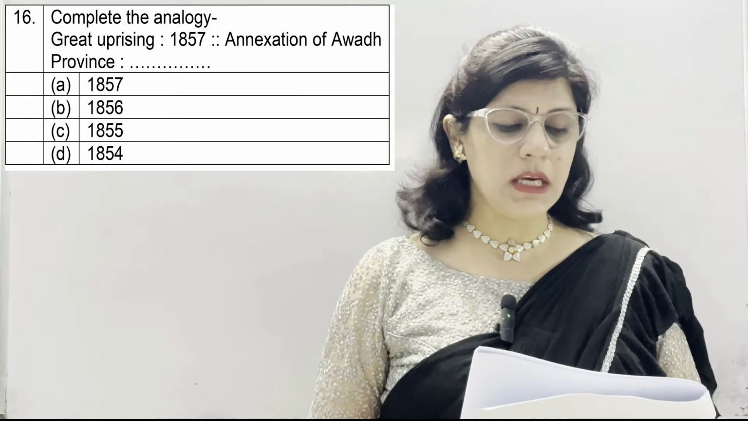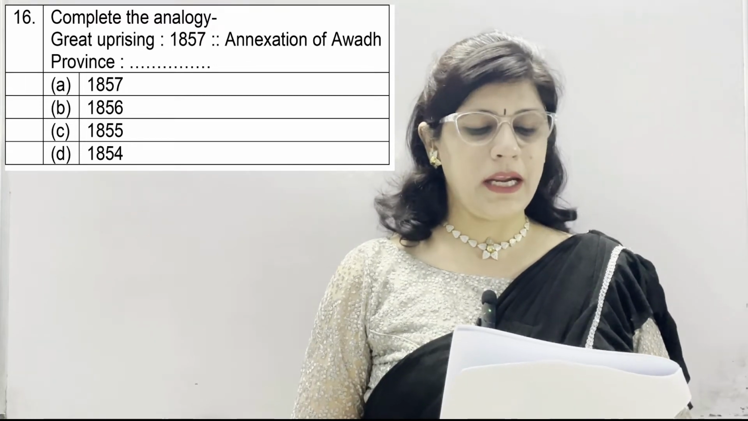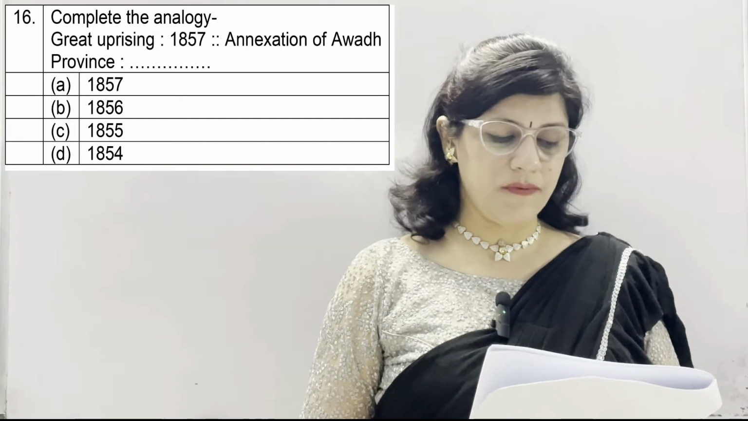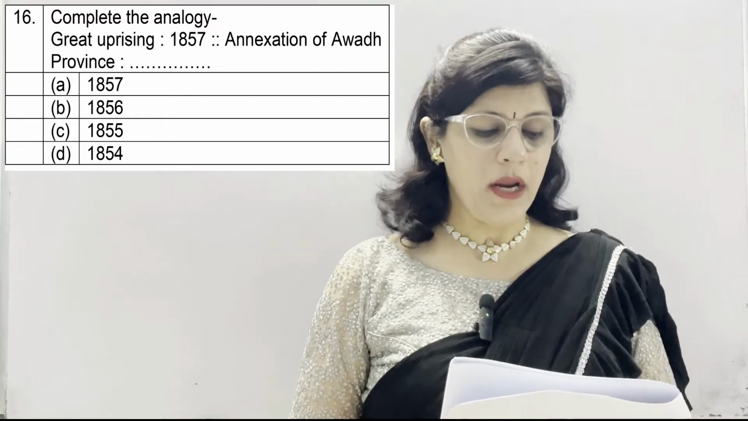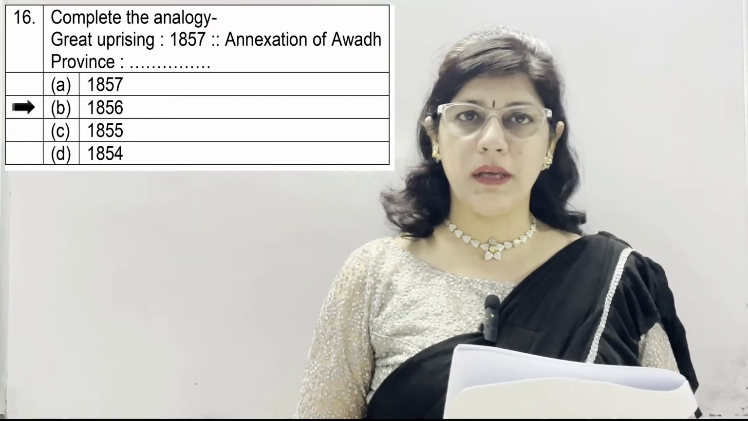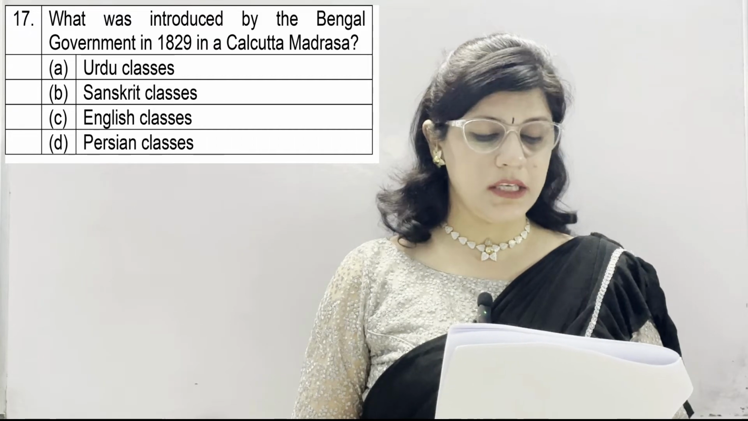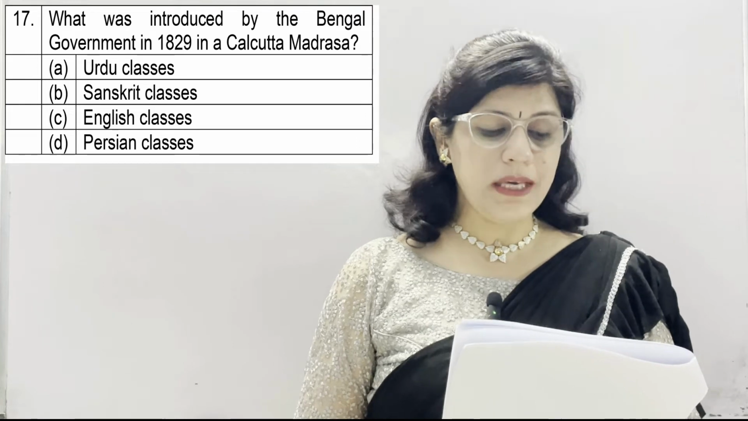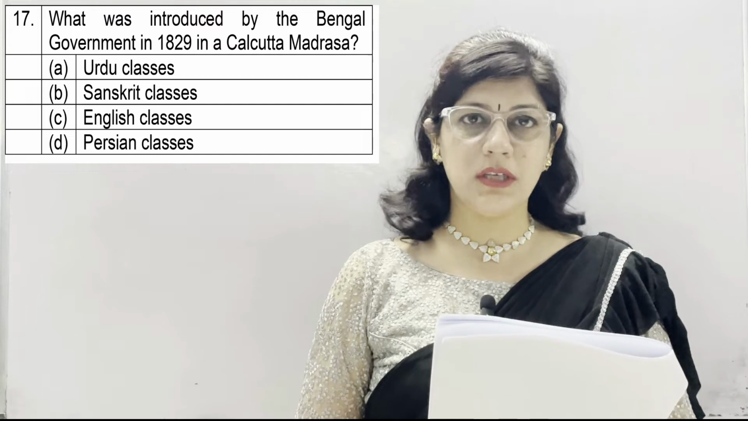Now question number 16. Complete the analogy. Great uprising in 1857, then annexation of Awadh province in. Options given are A. 1857, B. 1856, C. 1855 and D. 1854 and the correct answer is option number B. 1856. Question number 17. What was introduced by the Bengal government in 1829 in the Calcutta Madrasa? A. Urdu classes, B. Sanskrit classes, C. English classes and D. Persian classes and the correct option is C. English classes.